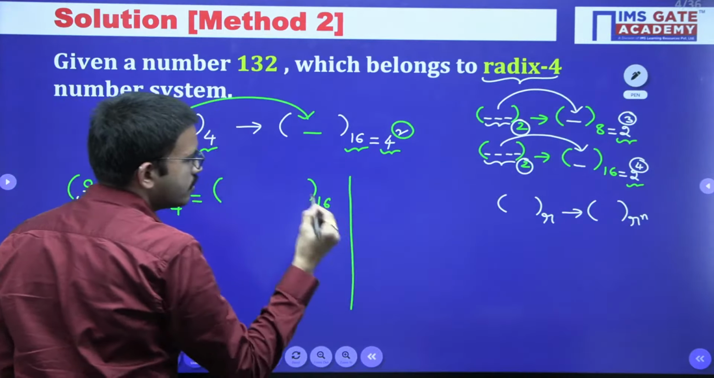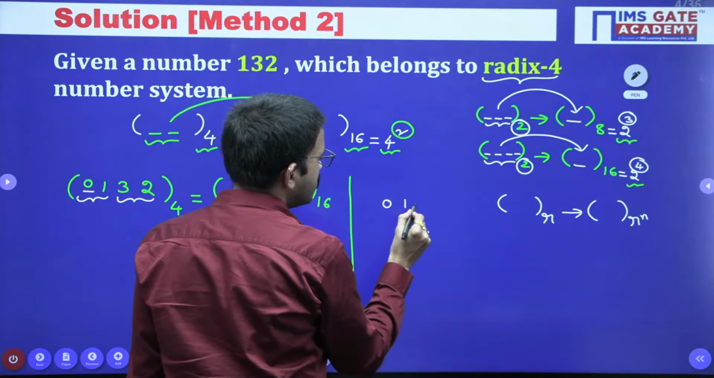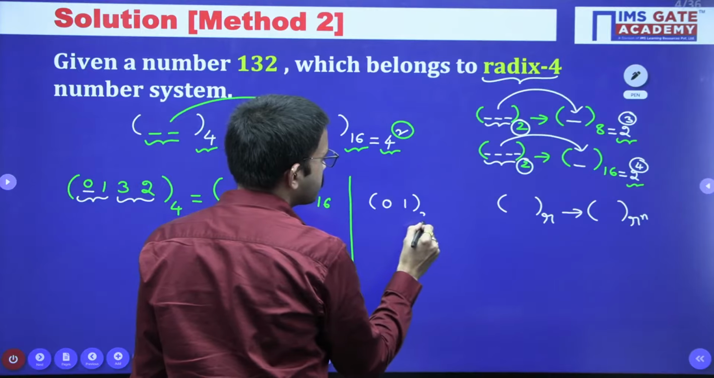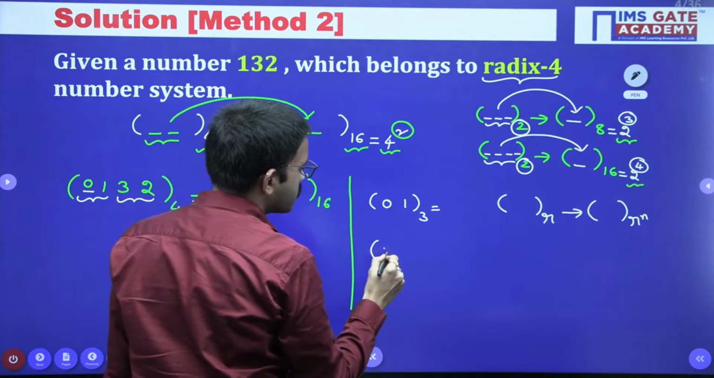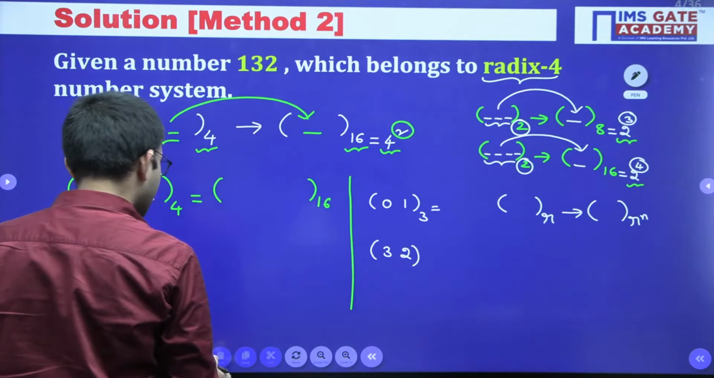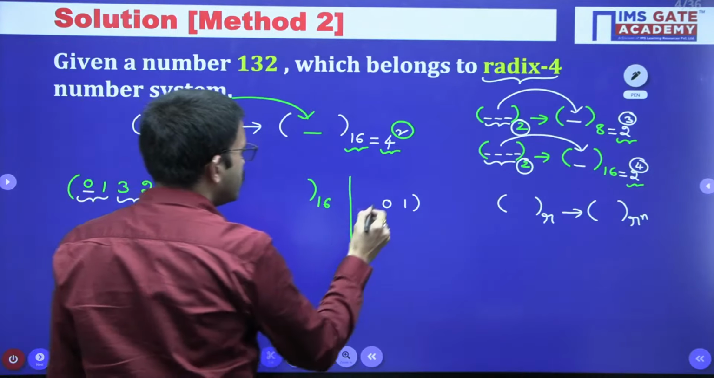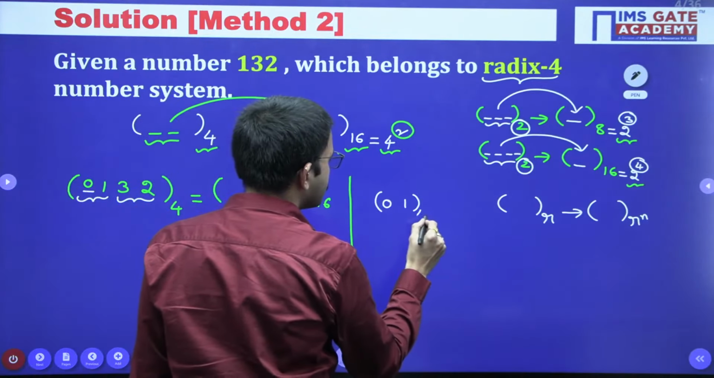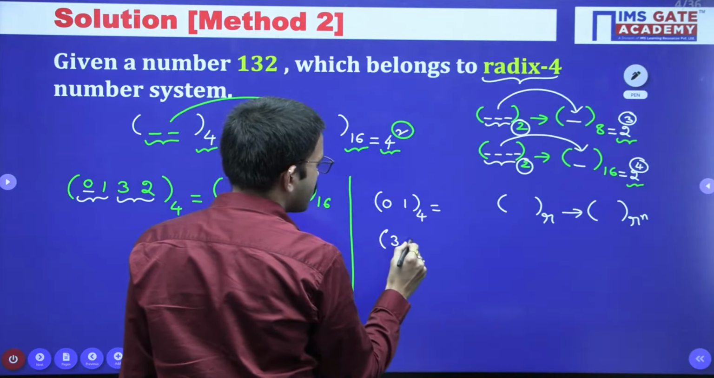Just for reference I will mention here. So here 0 1 belongs to base 4, that is a 2 digit number, and another number we are having 3 2, 0 1 base 4, and then 3 2 base 4.